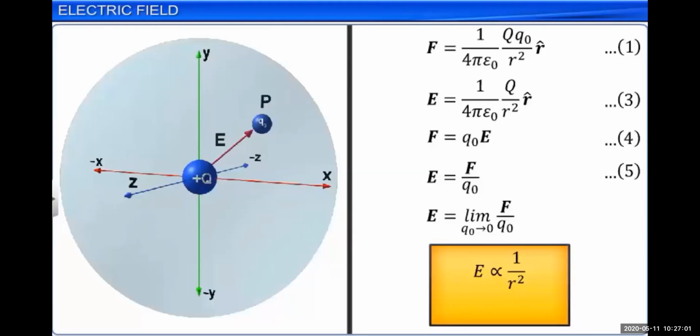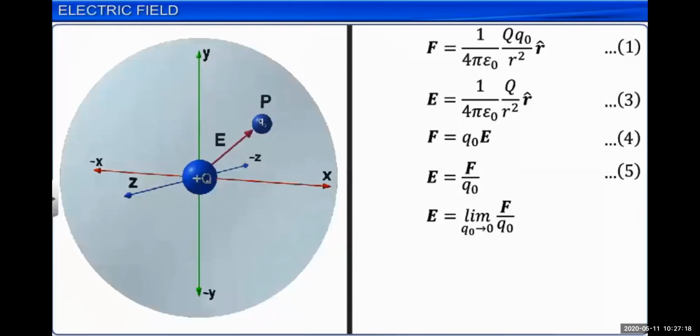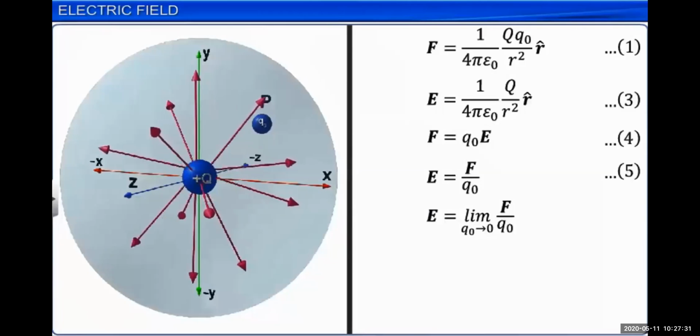So if the distance increases, the electric field intensity will go on decreasing. The value of electric field intensity depends on the point in space from the source charge. So if R is very large, nearly infinite distance, then if we put the value of infinity, we will get the electric field intensity 0. Means at infinite distance, what will the electric field be? It will be 0.